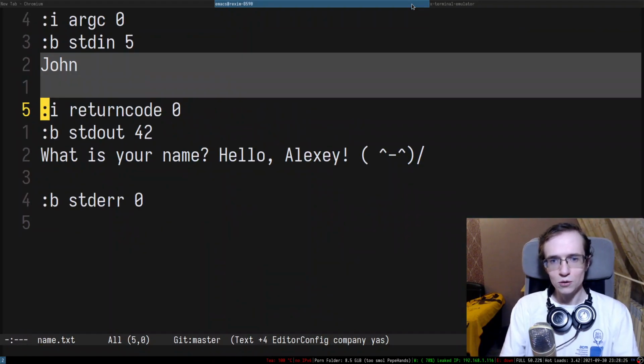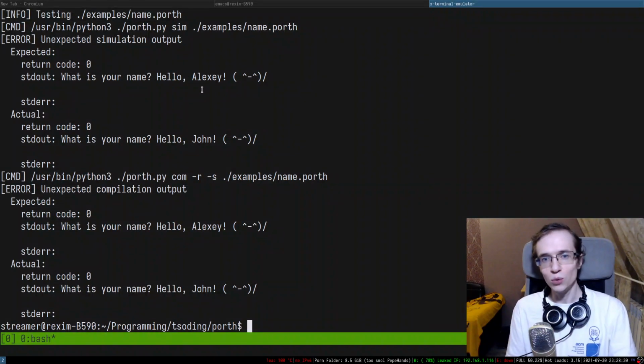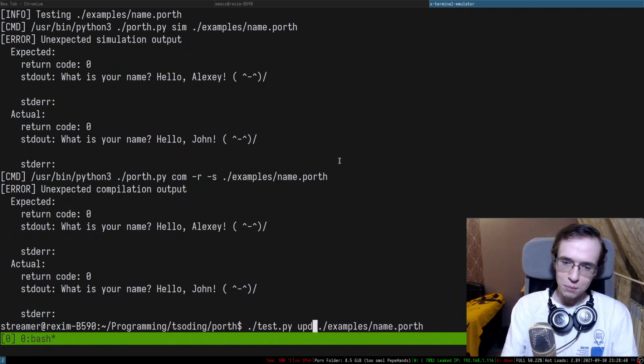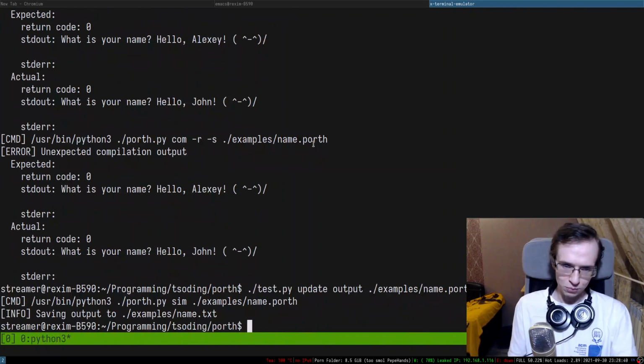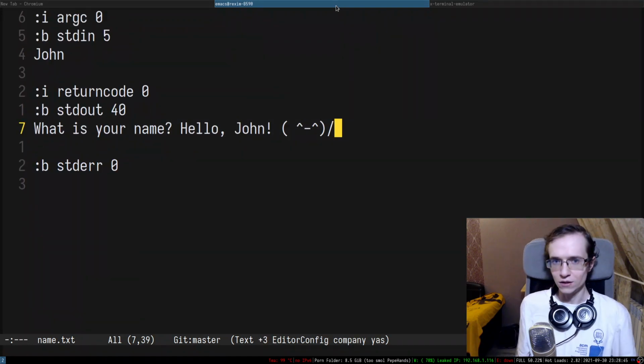So it updated the input, but it didn't update the output. If I now try to test this specific file, it will fail, right? It will say expected hello Alexei, but we found hello John. But at any point you can say update the outputs of this program as well, and it will reevaluate everything. And as you can see, the expected one is going to be John as well.